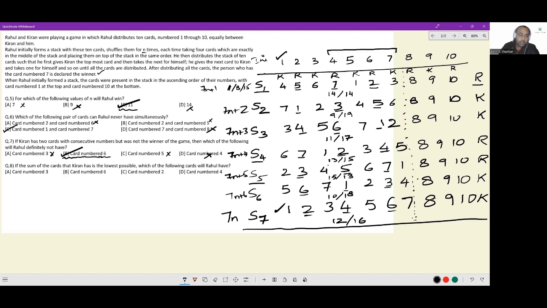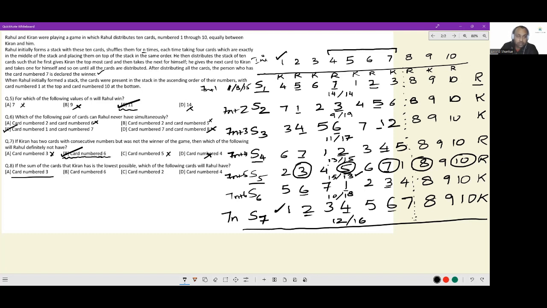We go back to the question. If the sum of the cards that Kiran has is the lowest possible. So looking for the lowest possible sum of cards with Kiran, it has to be this case after shuffle 5, 13. Which of the following cards will Rahul have? So looking for cards that Rahul will have. Rahul will have this card, this card, and this card, and this card, and this card: 3, 5, 7, 8, 10. Which of the following cards will Rahul have?